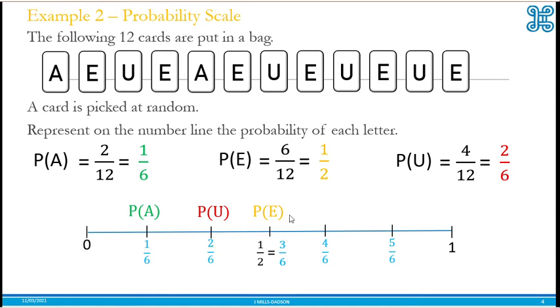If you are asked to describe it, P of E is an even chance event. P of A and P of U are both unlikely events, but P of A is less likely.